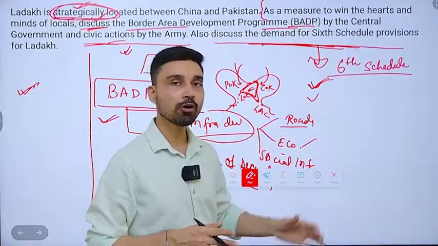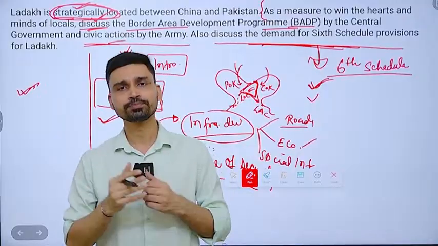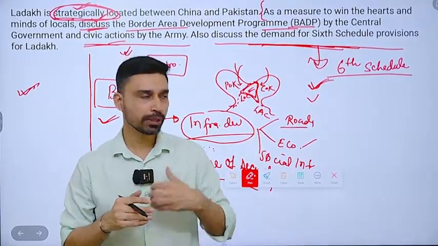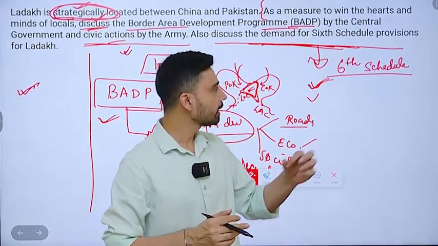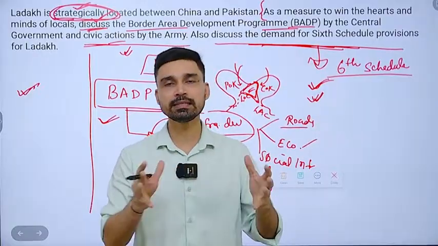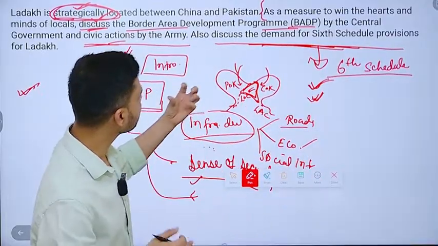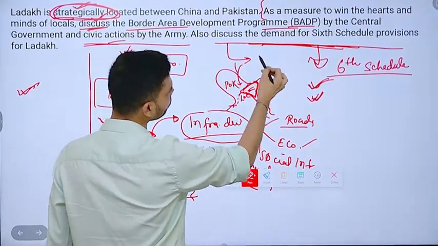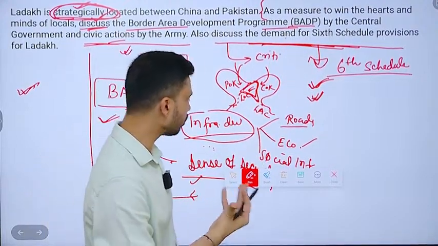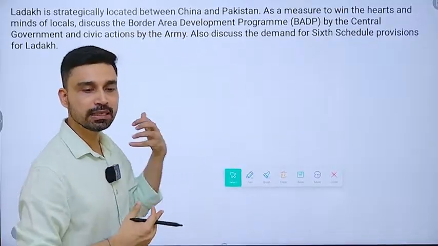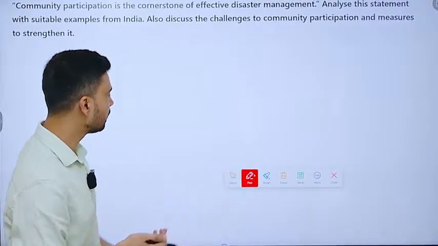At the same time, Ladakh also has ecological fragility because it is the trans-Himalayan region, high Himalayan region, where any high footfall of tourists, over tourism to some extent, over development to some extent, can also lead to the decline in the overall quality of life of people, right? So that's all things we can discuss. And also in the last we could have concluded by critically examining this particular point, that why 6th schedule cannot be provided to Ladakh. What are the limitations that the government is facing here? So that could have been a good answer for this particular question.